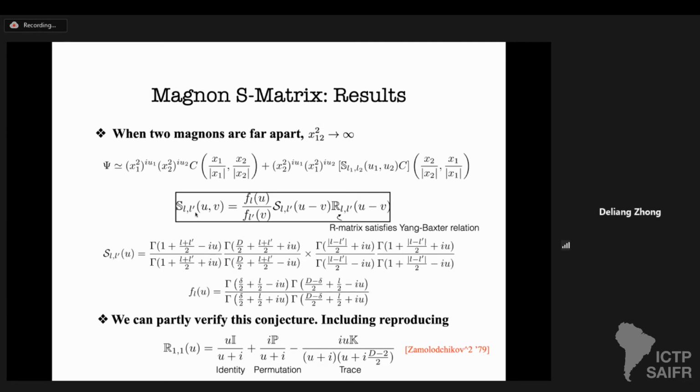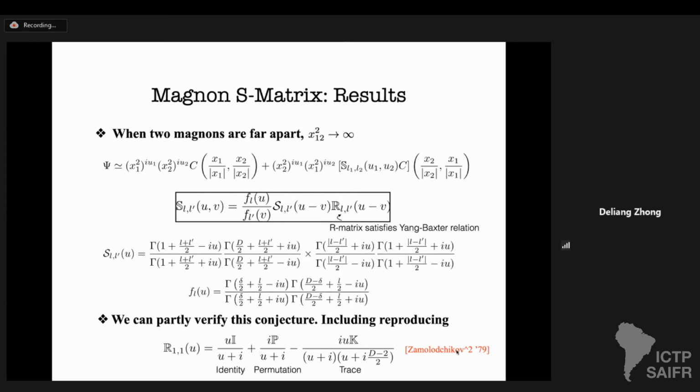Of course, in general, the S matrix is a quite huge matrix. We are unable to read out the full thing, but we are quite confident of our result for the following reason. For spin L equals L prime equals 1, we are able to reproduce the full S matrix, including the matrix part. Of course, we know by symmetry it consists of a triple of identity, permutation and trace.